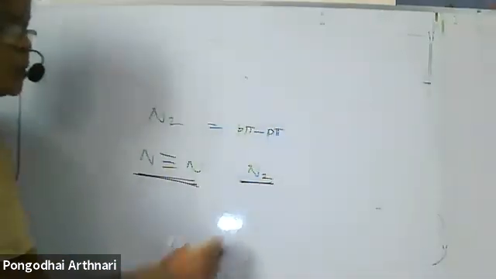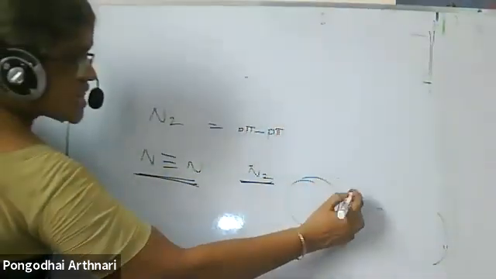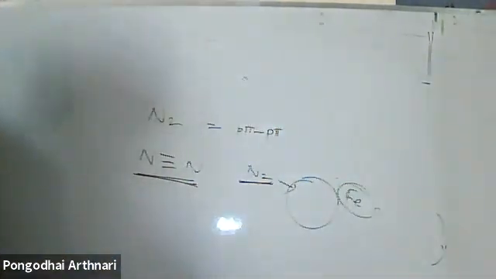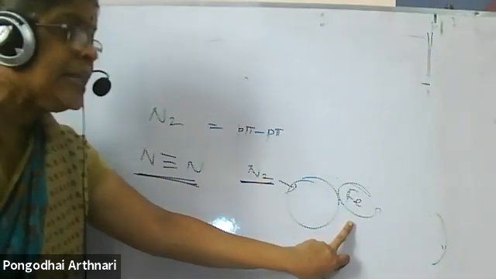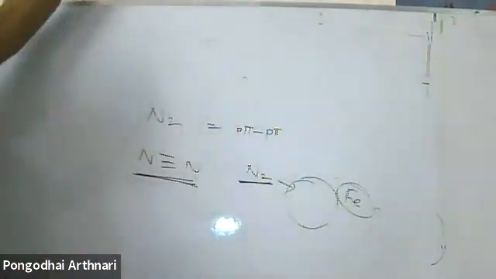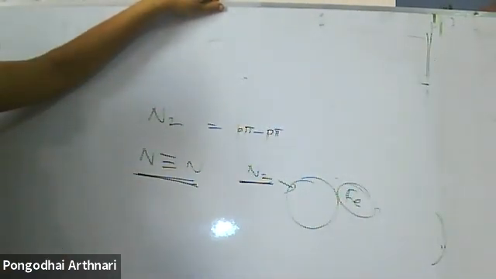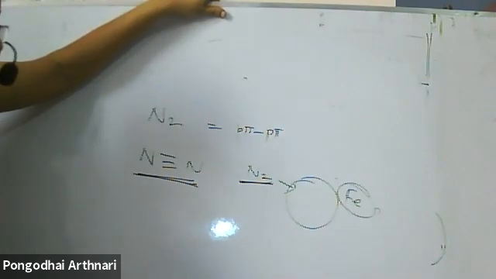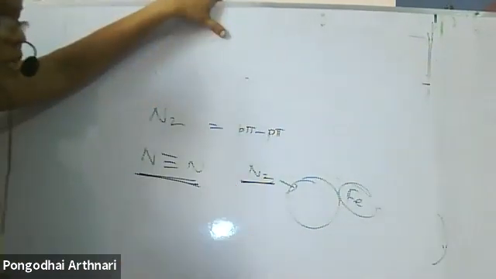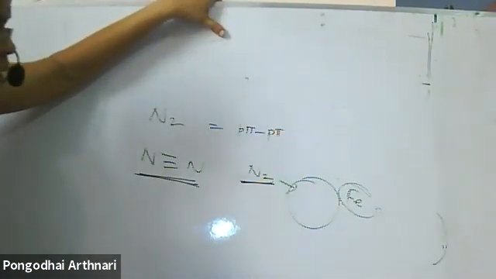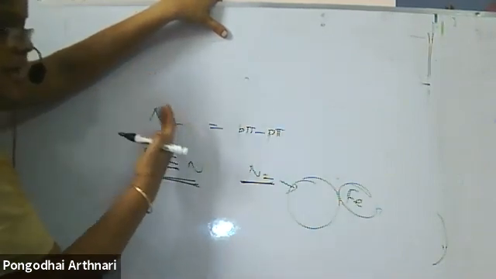Nitrogen is used to produce an inert atmosphere in the extraction of iron. We use nitrogen because iron is extracted in a blast furnace, where a large amount of energy is required. A blast furnace is a long tunnel-like structure, and the temperature required differs at different levels, so there is a possibility of fire accidents. To avoid that, they fill that area with nitrogen to produce an inert atmosphere. Why is it inert? Because nitrogen forms a triple bond and its bond dissociation enthalpy is very, very high.